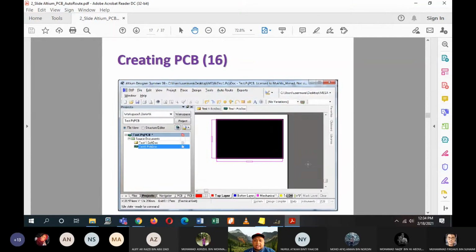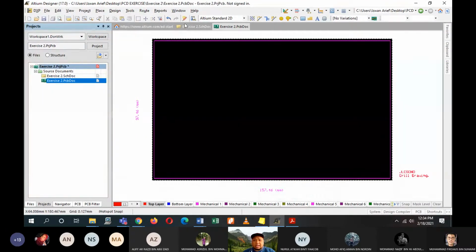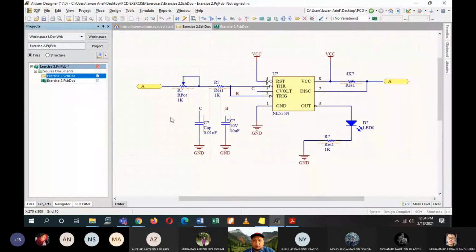Once you're done, we go to the next step, the annotation of the schematic. Last week I explained the problem regarding the name of each component.